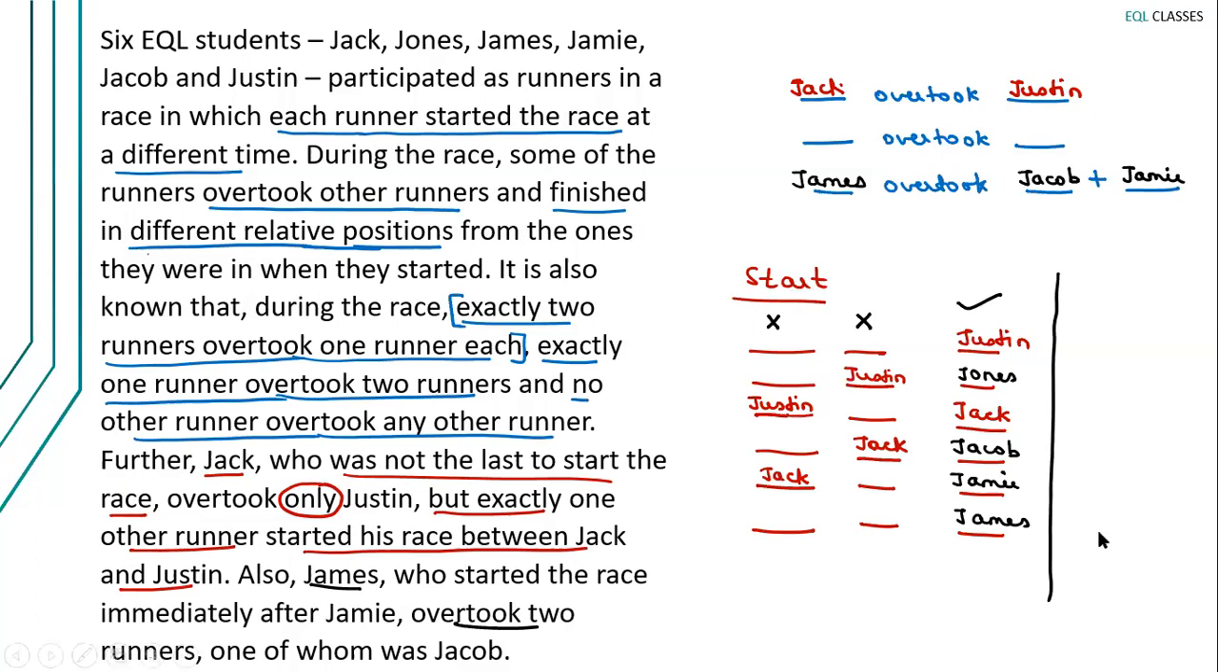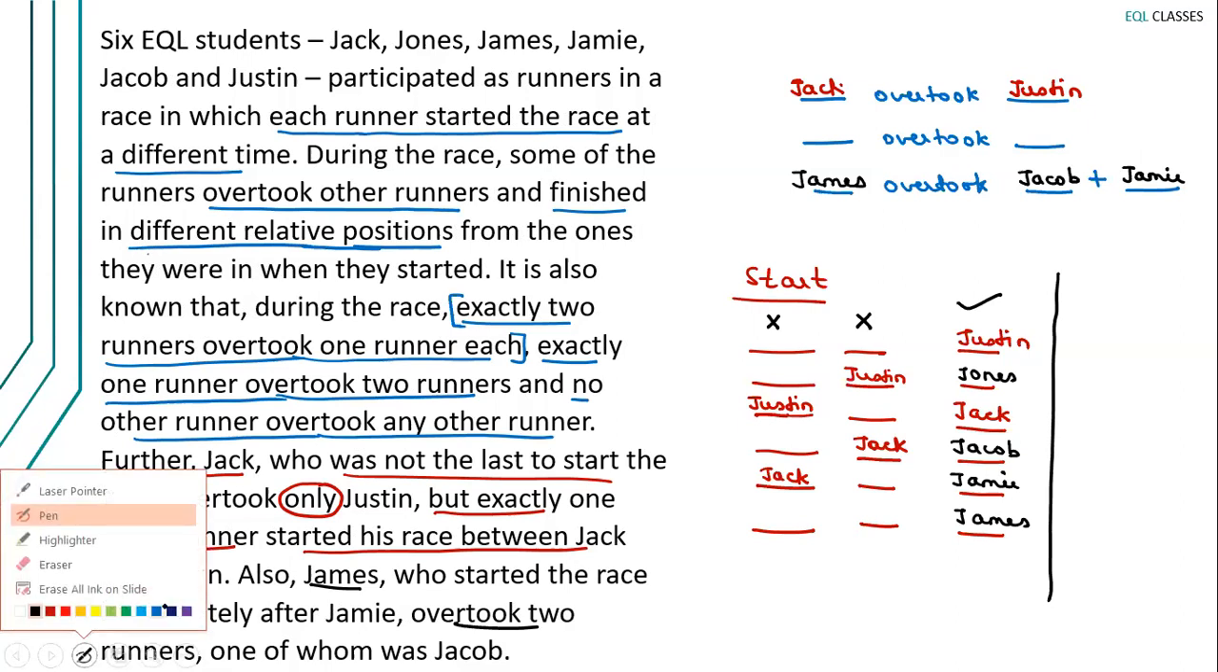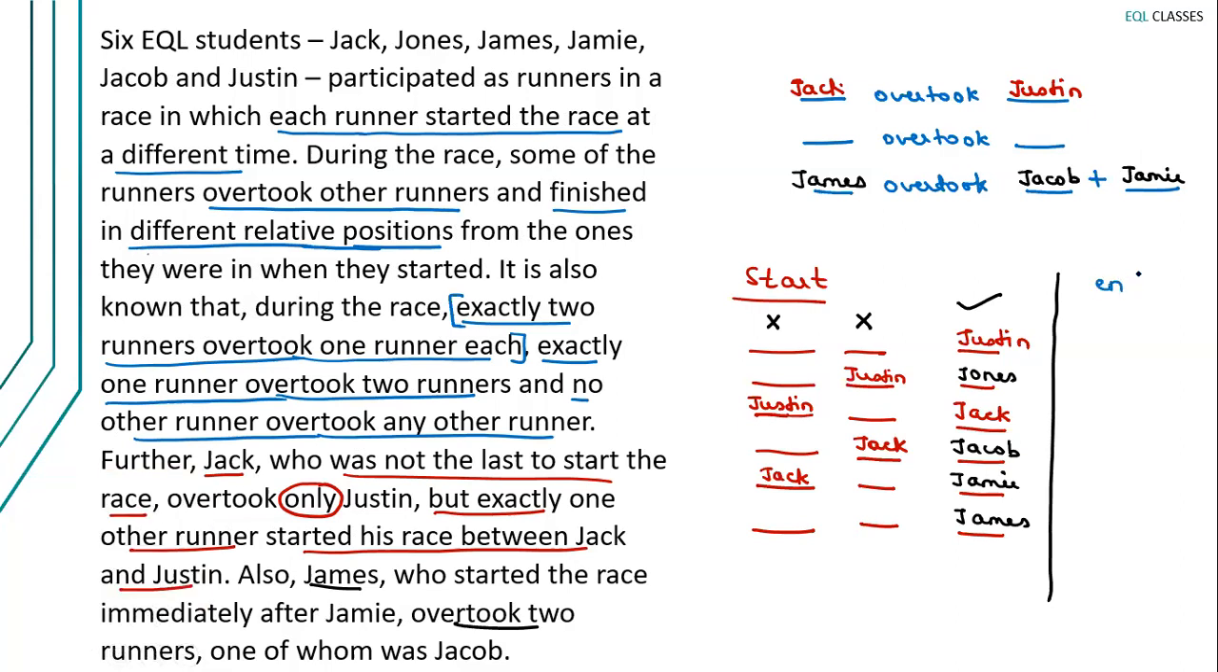Now let's try to figure out the position of these runners when the race ends. So first of all, we know that Jack overtook, mind the keyword, only Justin. Jack overtook only Justin. Now, if Jack overtook only Justin, it means there's only one person that Jack overtook. But it is not possible because till the time Jones is here, it is not possible. So this should lead to, first, Jones must have overtaken Justin,